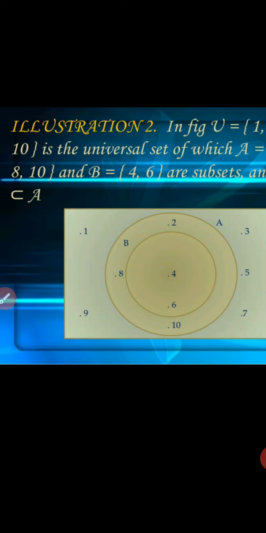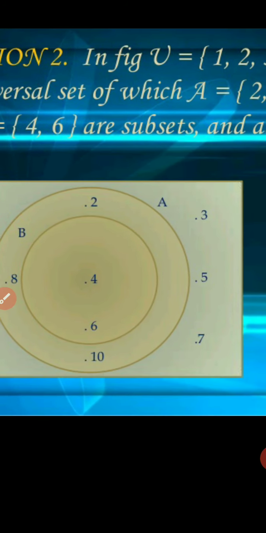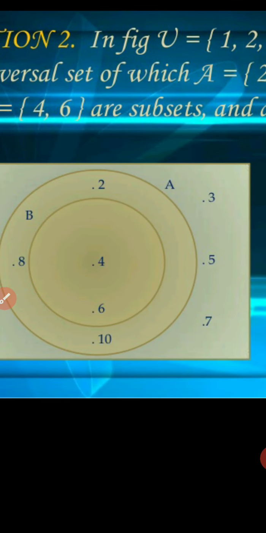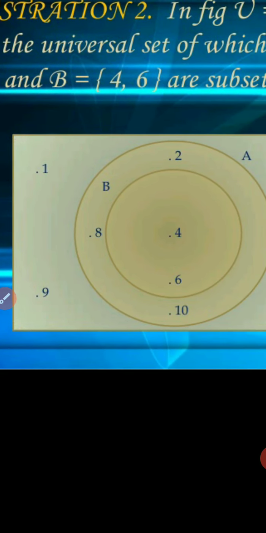The first circle represents A, having elements 2, 4, 6, 8, 10. The elements of B are 4 and 6, which are also inside this inner circle.